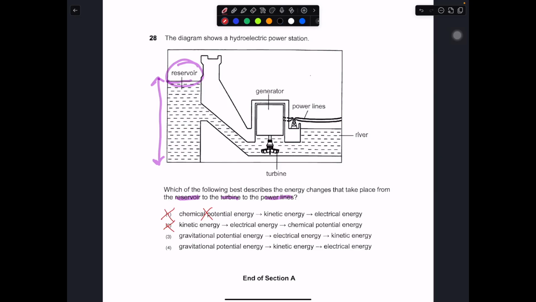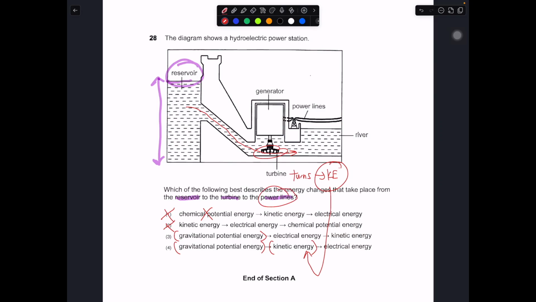There's no battery involved, so there's no chemical potential energy in this case. It must be energy possessed by an object due to its height above ground, so it must be GPE at first. So either 3 or 4 could be the correct answer. Now we talk about the turbine. When the moving water moves down and turns the turbine, the turbine would have possessed kinetic energy. So in this case, this should be the correct answer. It should be kinetic energy.